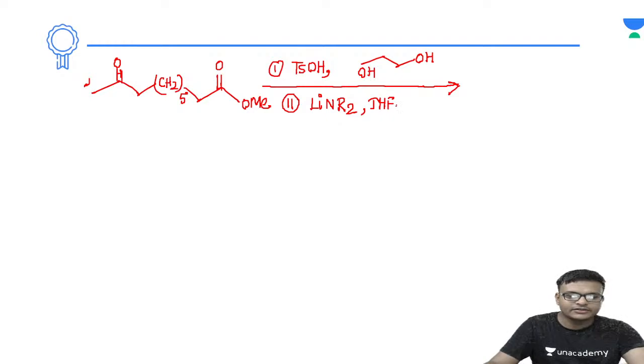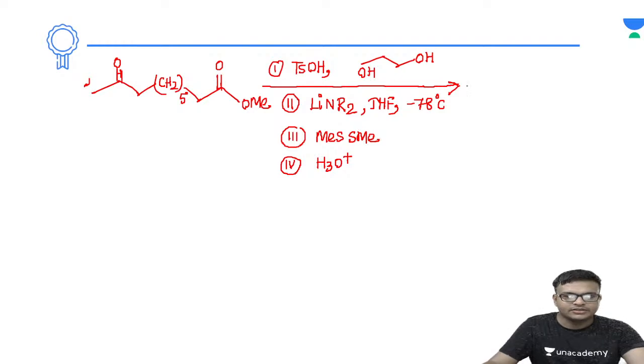Then tetrahydrofuran and minus 78 degrees centigrade temperature. Okay, and now the third part that will be here is MeSSMe, and the fourth part will be H3O positive, right? So this will be forming the A.